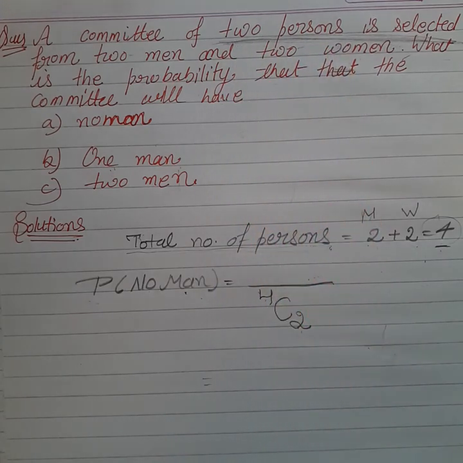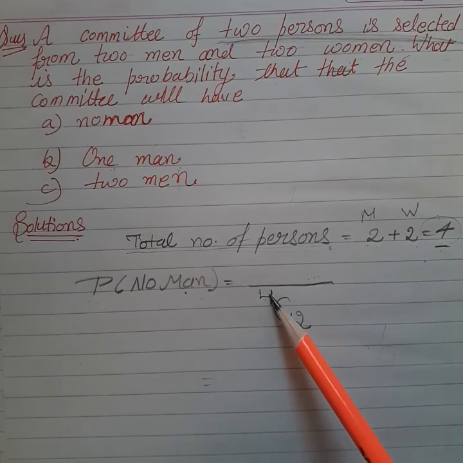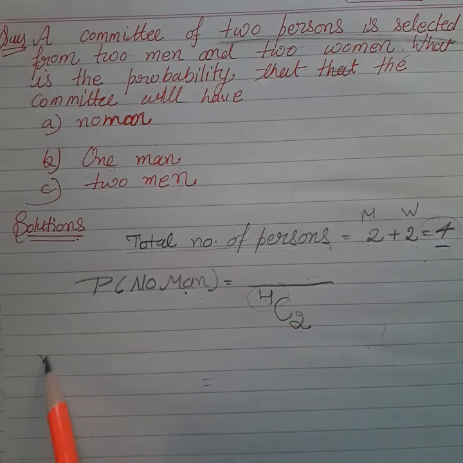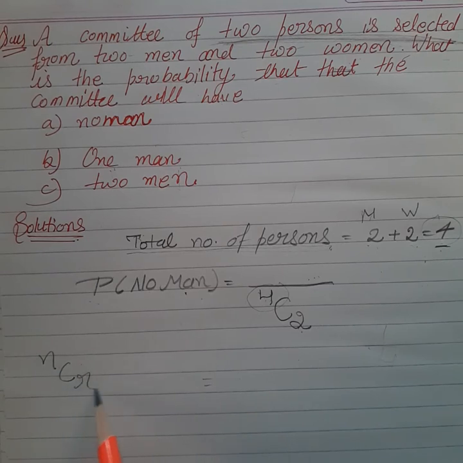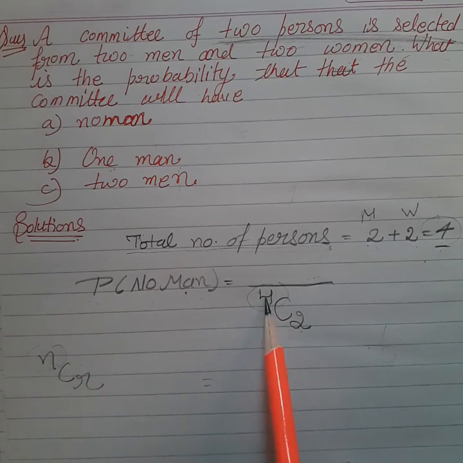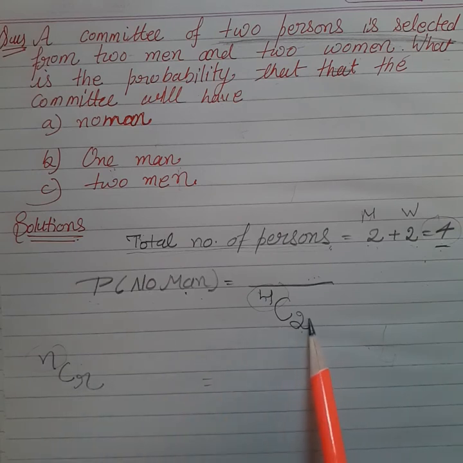To find the probability of this type of question, first of all we write the total persons in the place of n, because you know the formula of nCr, combination. Total number of persons is 4 here, and we have to choose two persons. That's why the value of r is 2.